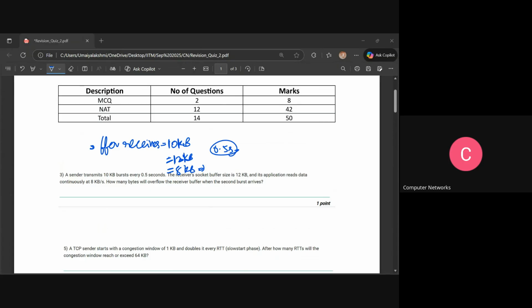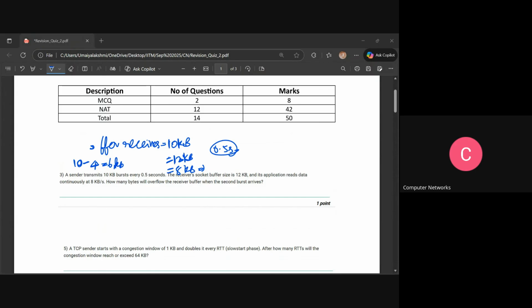So after 0.5 seconds what will happen? 4 kb will be read, right? So 10 is the initial occupancy, now 4 is read, so what will be the remaining? 6. Now the 6 kb will be there.